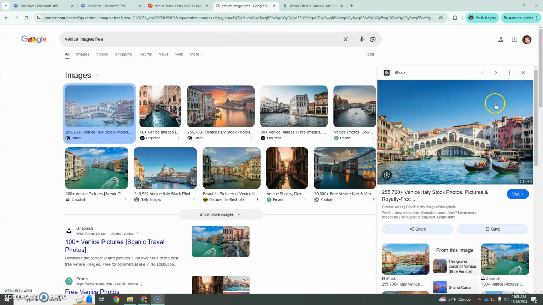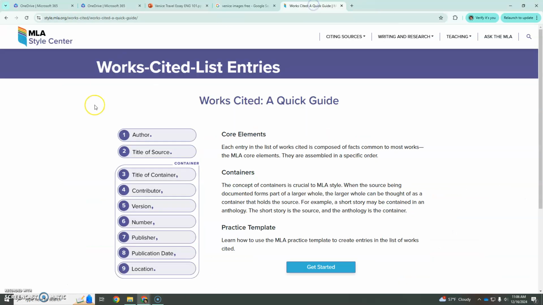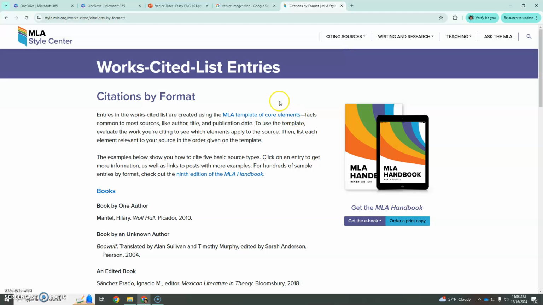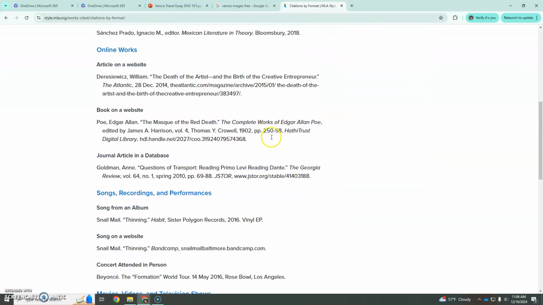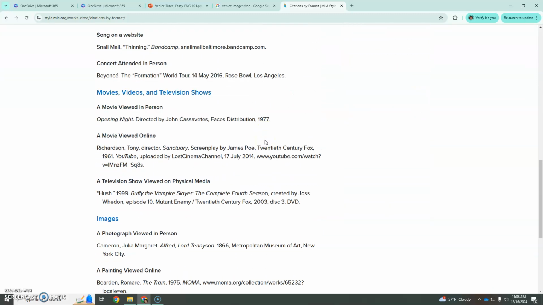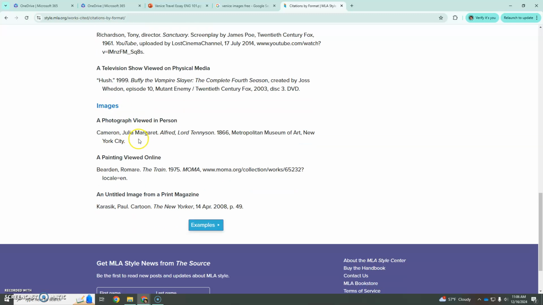To get my works cited for the image, I would go to style.mla.org. I would go to citing sources and citations by format and remind myself what it looks like when I cite an image. Here we go. So one viewed in person, one viewed online. So we've got one viewed online.